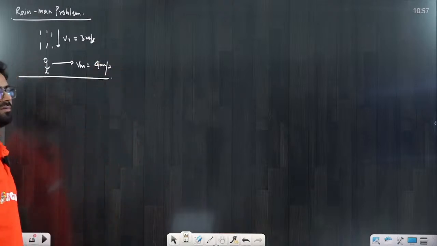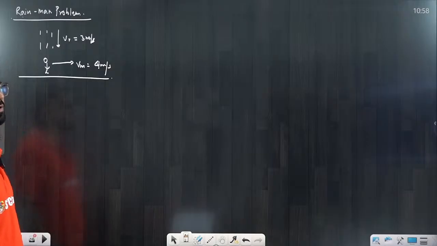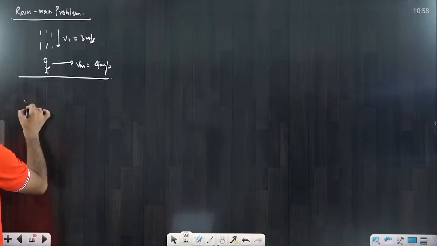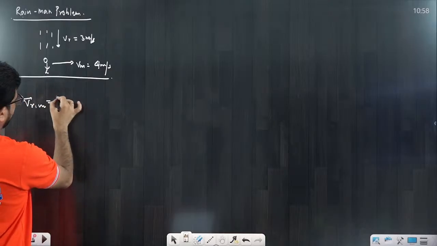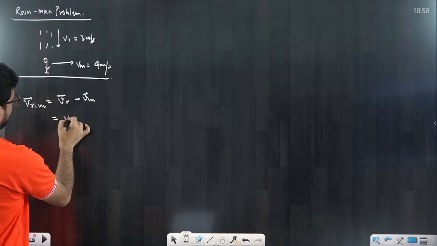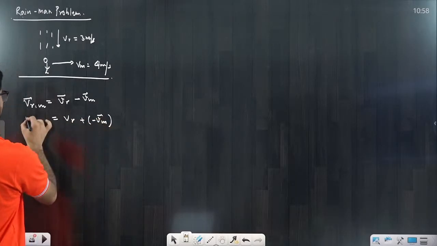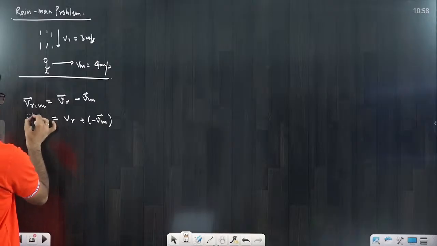Now the question is very simple: what is the velocity of rain with respect to man? So you will say velocity of rain minus velocity of man. That's the velocity of rain with respect to man.